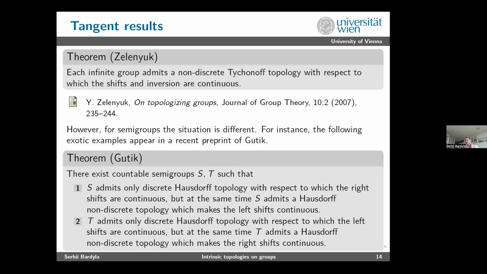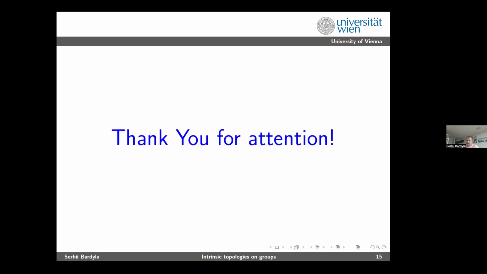So it's non-topologizable with respect to continuity of right shifts, but at the same time it is topologizable with respect to the continuity of left shifts. And vice versa, there is another sub-semigroup of the bicyclic monoid which is non-topologizable with respect to left shifts and topologizable with respect to right shifts, moreover Hausdorff topologizable. So as you can see, sometimes in the semigroup world the situation can be completely different. So that's all, and thanks for your attention.